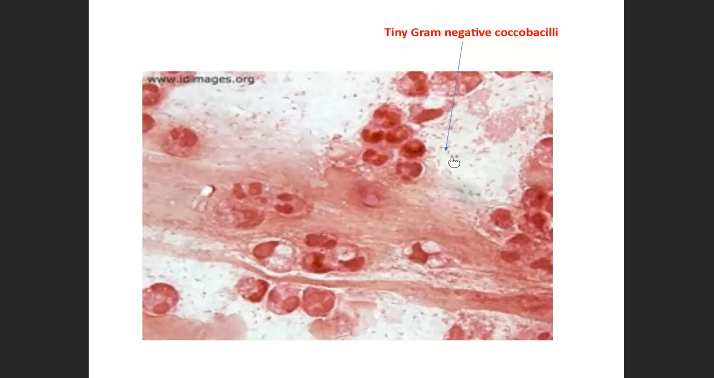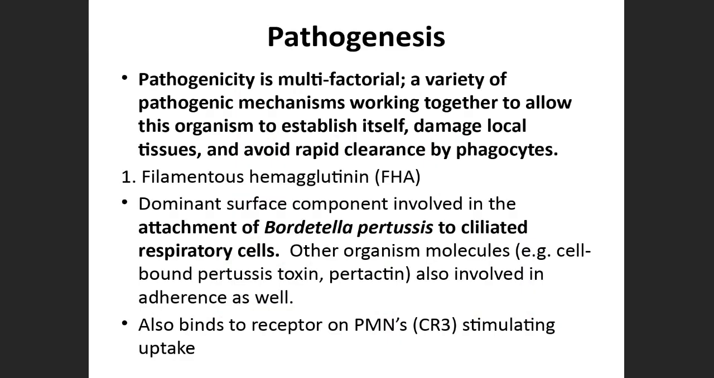Here, if you can see, tiny Coccobacilli. These are gram-negative Coccobacilli. Talking about pathogenicity, it is basically multifactorial. There are a number of factors in this bacteria which lead to its pathogenic mechanism. Mainly, it evades the host defenses, and it tries to escape from phagocytosis.